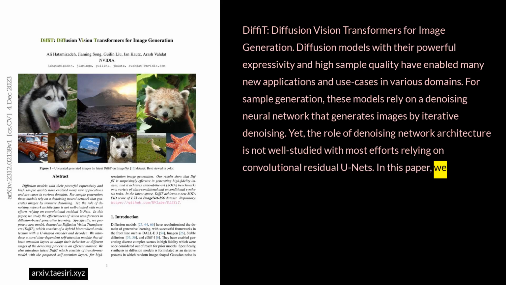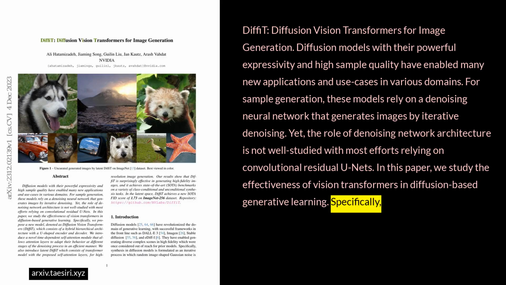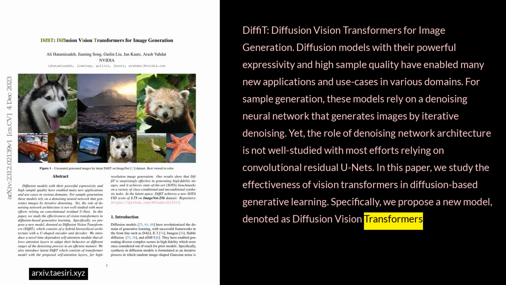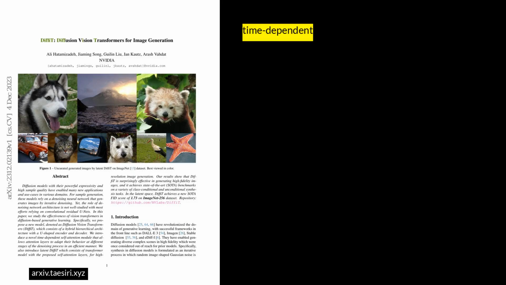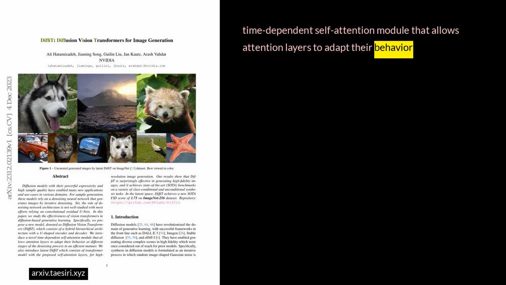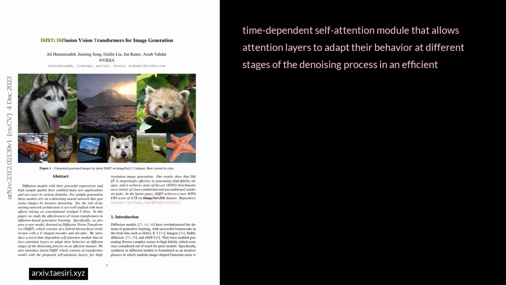In this paper, we studied the effectiveness of vision transformers in diffusion-based generative learning. Specifically, we propose a new model, denoted as Diffusion Vision Transformers, DiffiT, which consists of a hybrid hierarchical architecture with a U-shaped encoder and decoder. We introduce a novel time-dependent self-attention module that allows attention layers to adapt their behavior at different stages of the denoising process in an efficient manner.